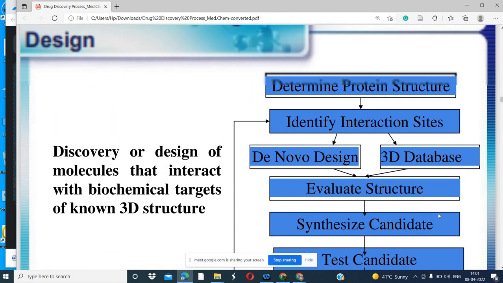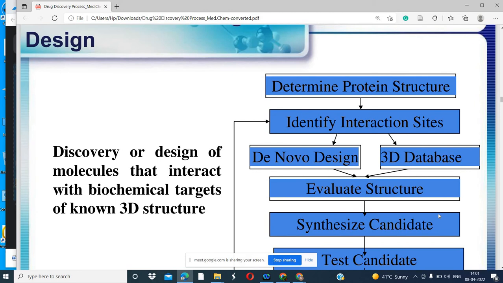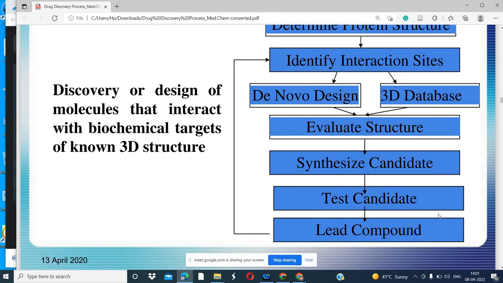Is everything clear to you in structure-based drug designing? Do you have any question up to here? Just tell me. Anybody from the pharma group? Are you all here?